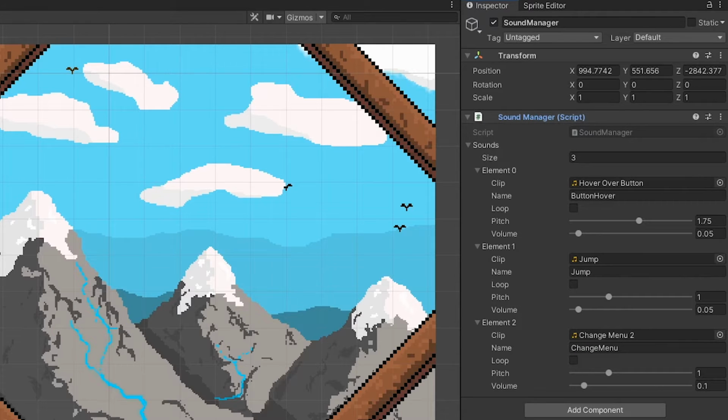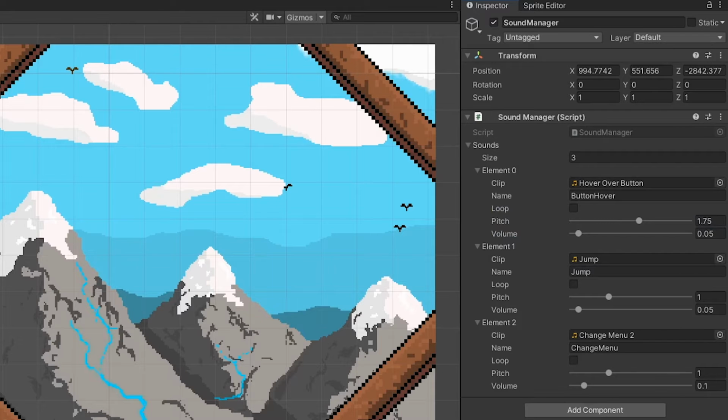So on this game object, I can drag on all my sound clips and I have the options to change a few different variables. So these are the name of it, the loop, whether I want it to repeat, the pitch of it, as well as the volume of it. So this acts as the sound manager for my whole project basically.